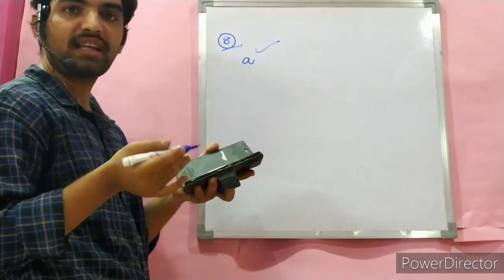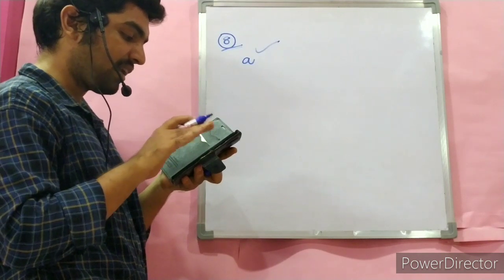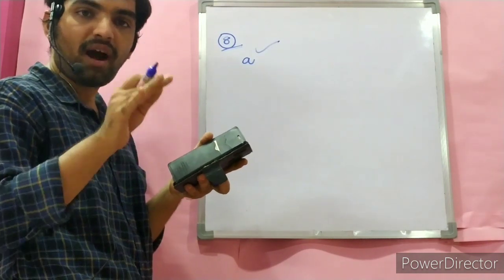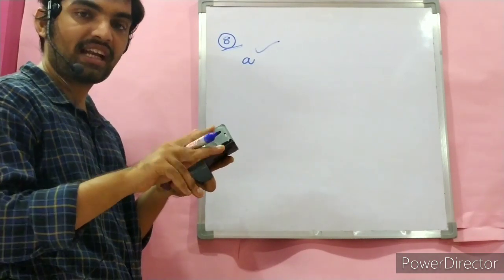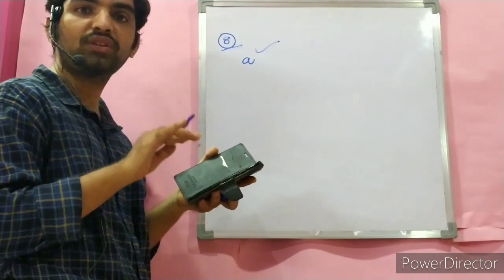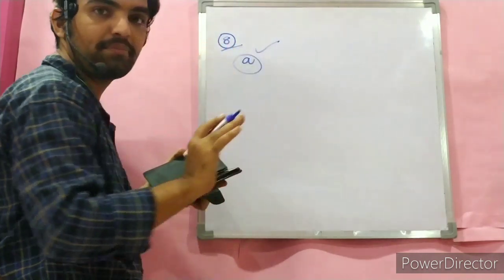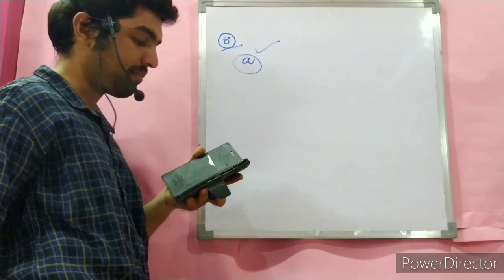Soil is based on mineralogy. There is no question of mineralogical composition, no question of particle size with or without consist. Particle size and plasticity characteristic both are included in this. Option C is wrong. Option D is the AASHTO system of classification, not the Indian system of classification. Hence the answer is A. This is the solution to question number 8.